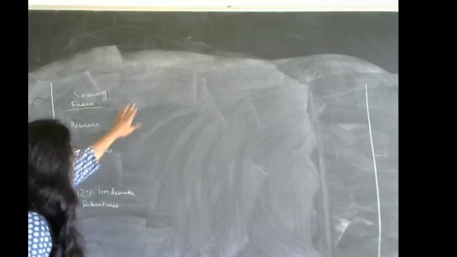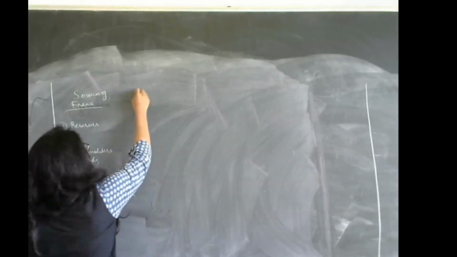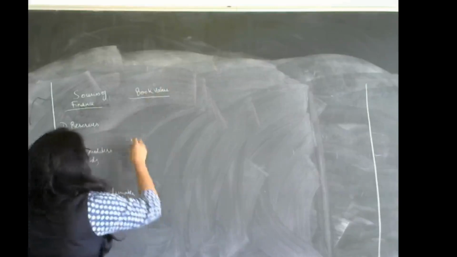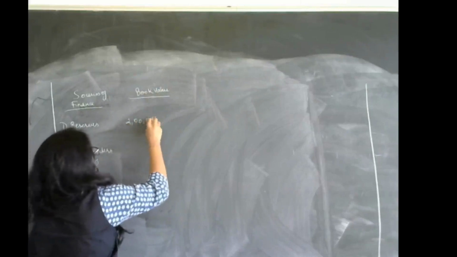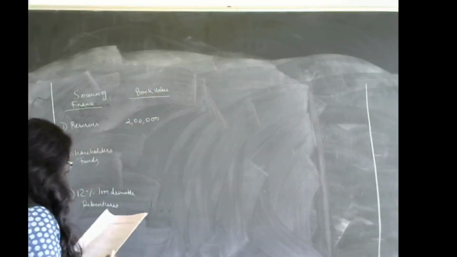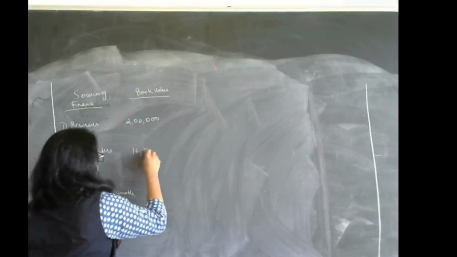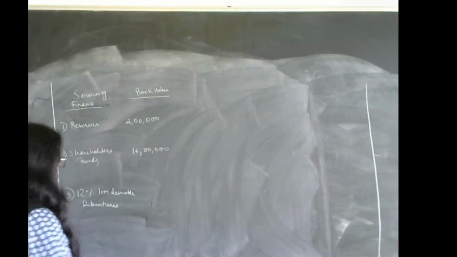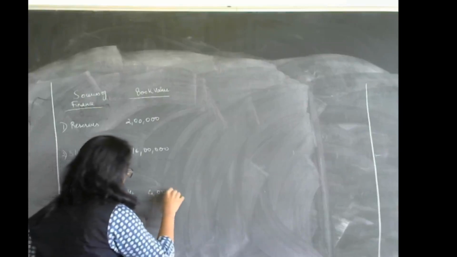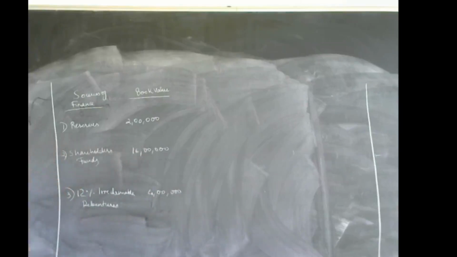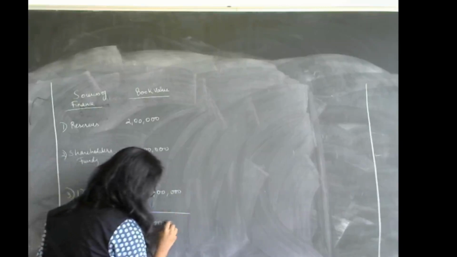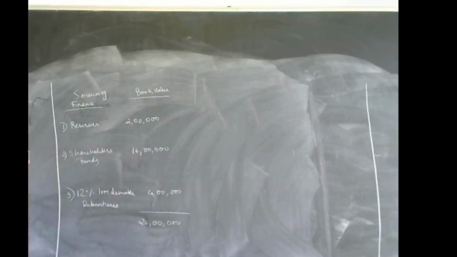Okay, so now let us write down the book values. Reserves is given as 2 lakhs. Shareholders funds, it is given as 16 lakhs. And 12% irredeemable debentures are given as 4 lakhs. Okay, so now let us add up all that and you will get 26 lakhs. Okay, so this is the thing that we are given.